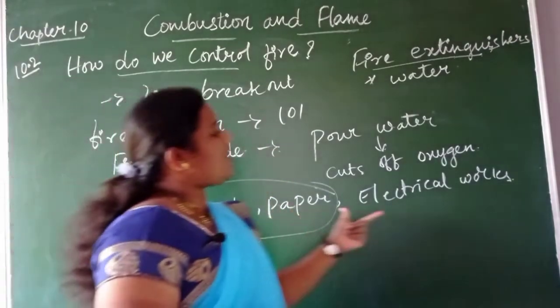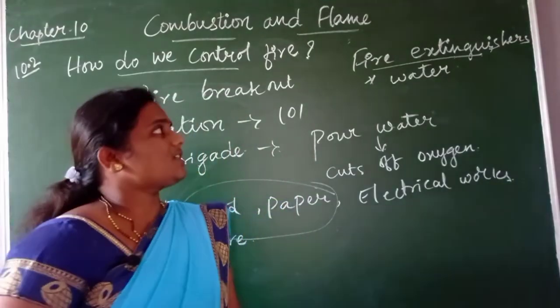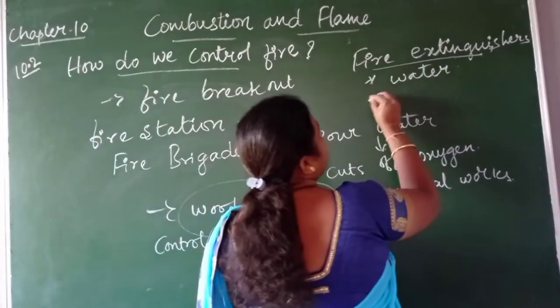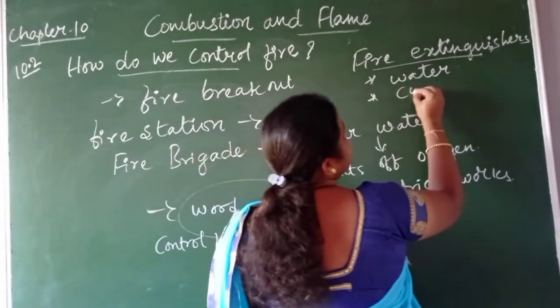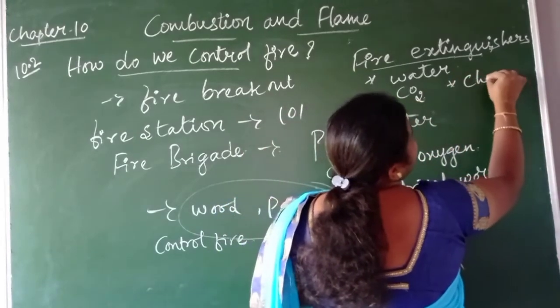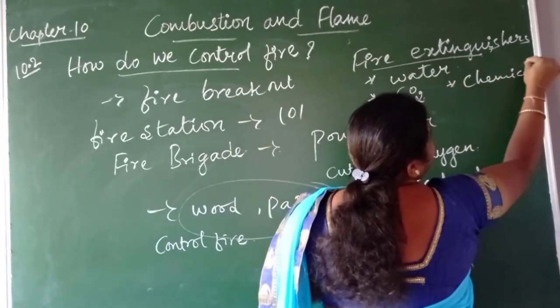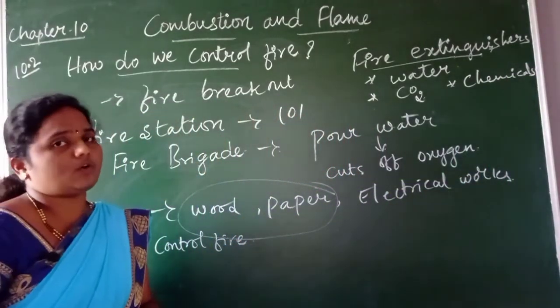Suppose the fire breakout has been caused by electrical works, then what will we use at that time? We can use carbon dioxide, children. And also in some other cases we can use chemicals like sodium bicarbonate or potassium bicarbonate.